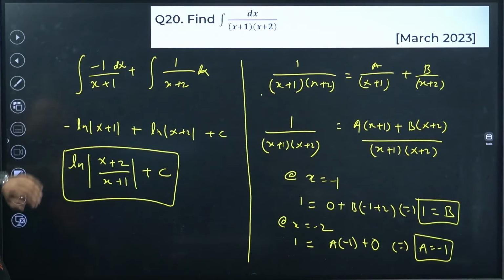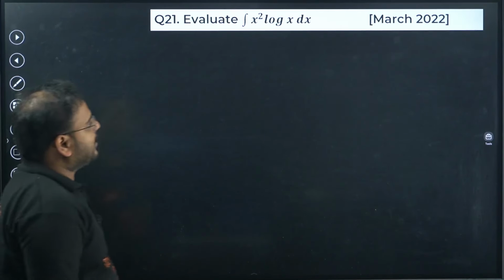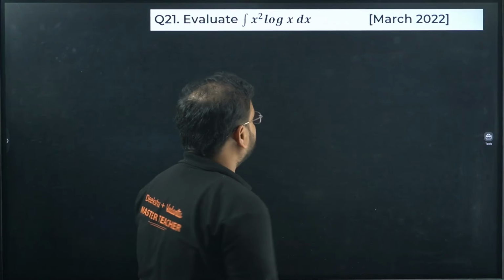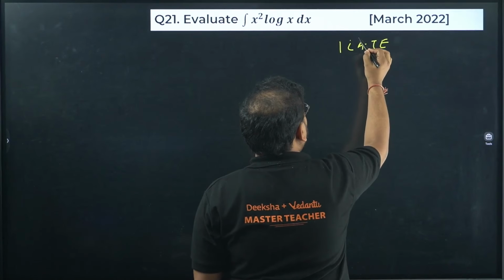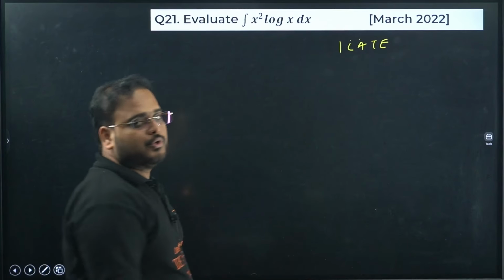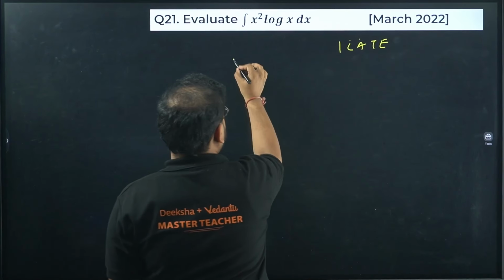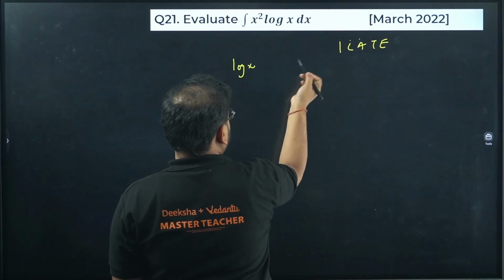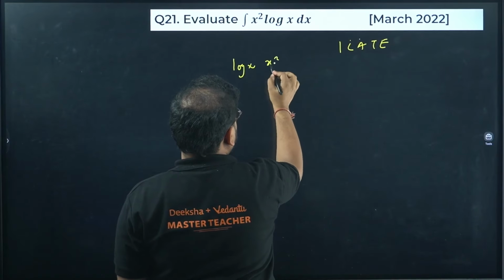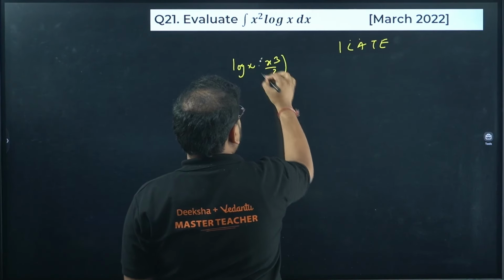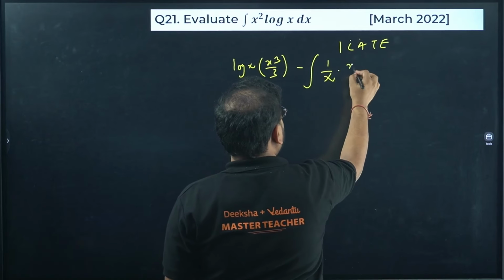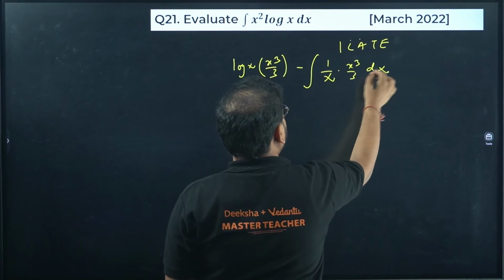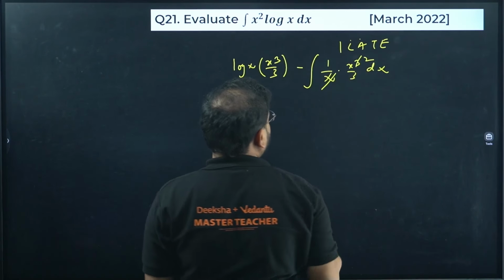Next, question number 21. Integral of x square log of x dx. ILATE: I-L-A-T-E. Log has preference over algebra. So we'll keep log x as it is. Integrate x square, so we'll have x cube by 3. Differentiate log, so 1 by x. Integrate x square, so x cube by 3 again with dx.